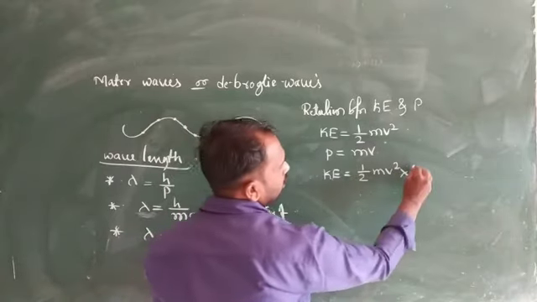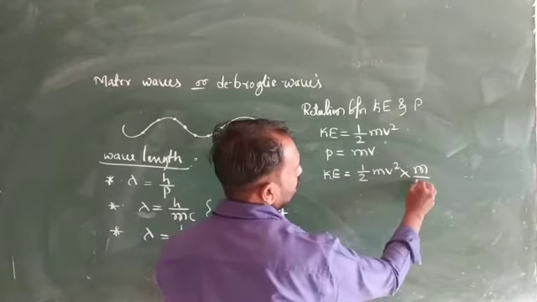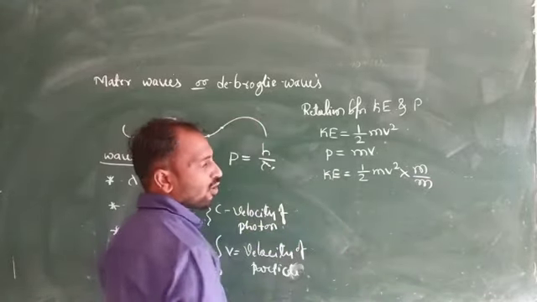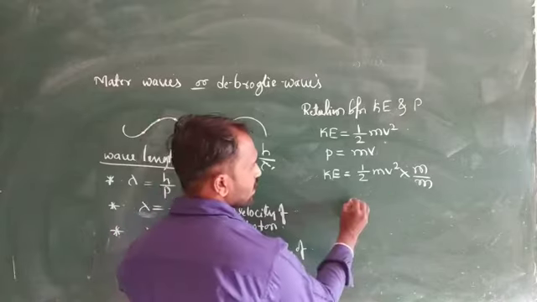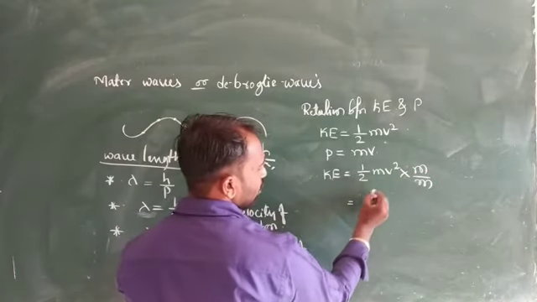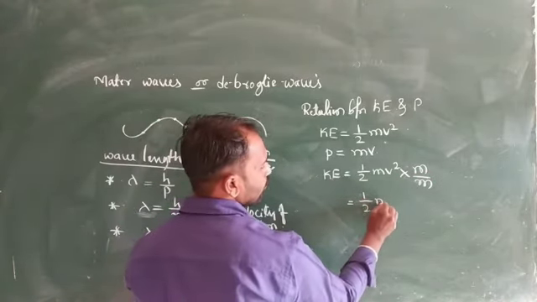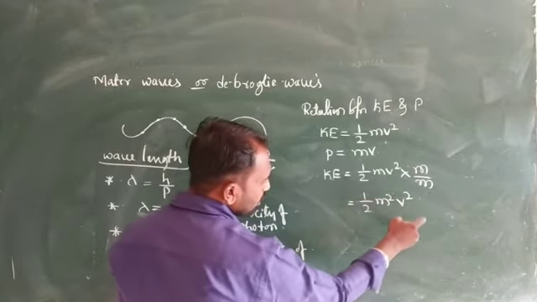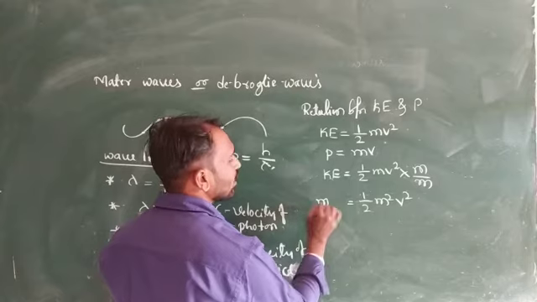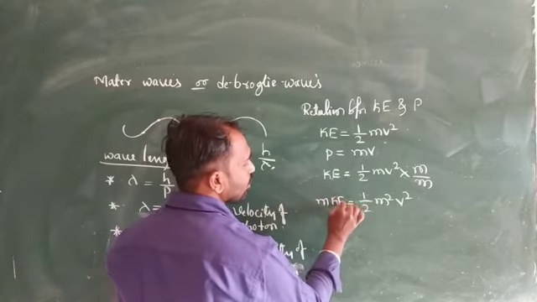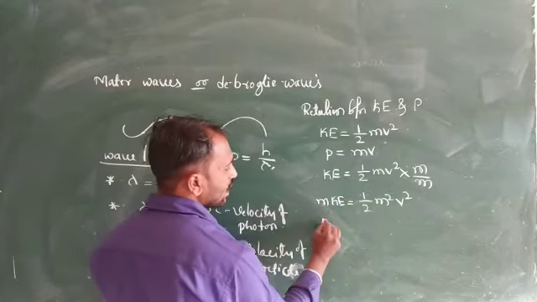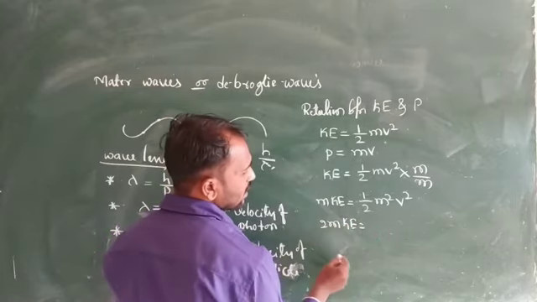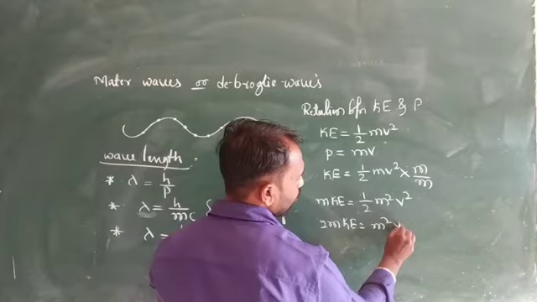So here, multiply and divide by m. Kinetic energy is equal to m square v square divided by 2m. So this m we take to this side, it means 2m into kinetic energy is equal to m square v square.